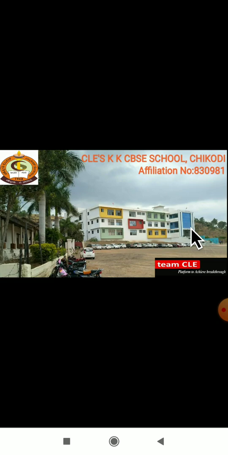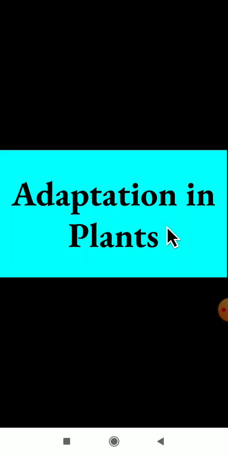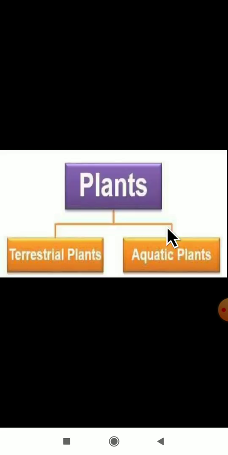Dear students, in the previous video class, we were studying the second lesson, how plants survive. What all did we learn? Adaptation in plants. As you all know, the plants are divided into how many groups? Two groups. One is terrestrial plants and one is aquatic plants.